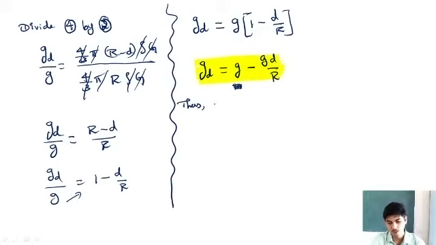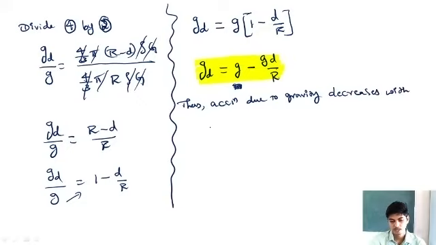Thus, we can conclude that acceleration due to gravity decreases with depth. So as we move into the Earth, the acceleration due to gravity goes on decreasing. Acceleration due to gravity decreases with height. Also acceleration due to gravity decreases with depth.